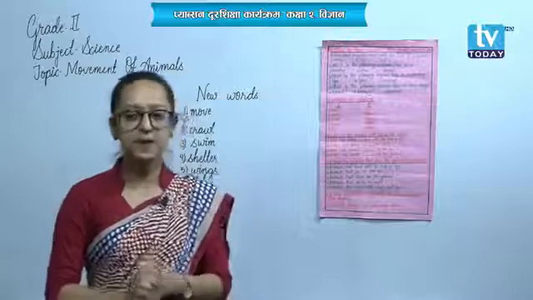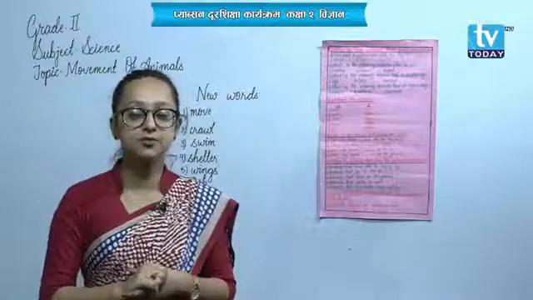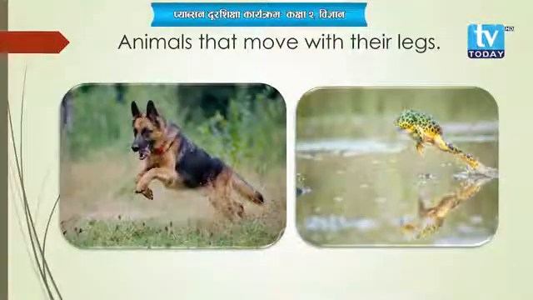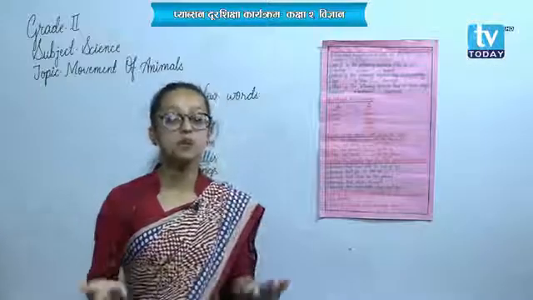And now entering into the topic, movement of animals. As we have told, most of the animals, they show movement with the help of their legs, okay? Cows, dogs, buffaloes, similarly cats, what do? They can run, they can walk as well, yes? So how do they walk or how do they run? They run or they walk with the help of their legs, and walking and running is the movement shown by those animals.